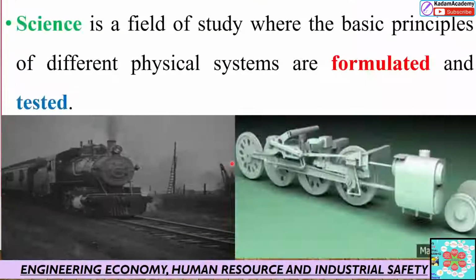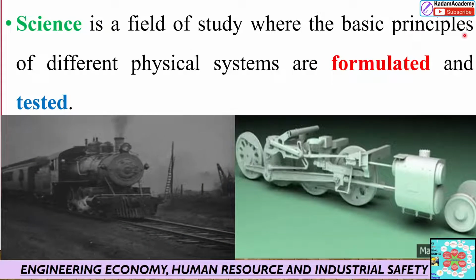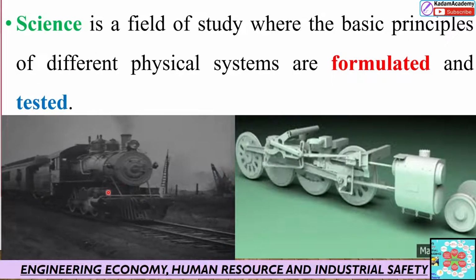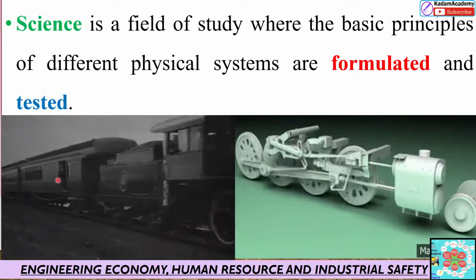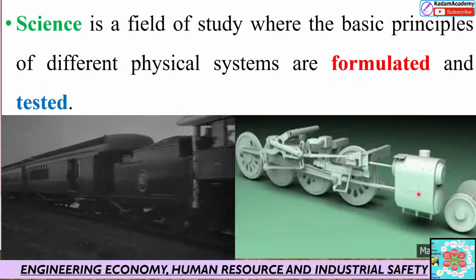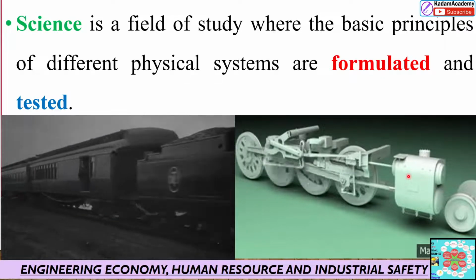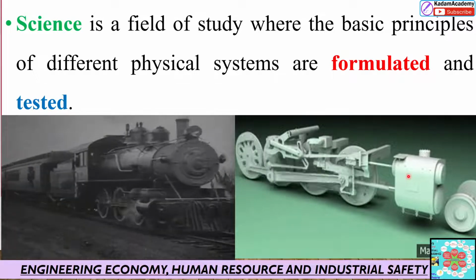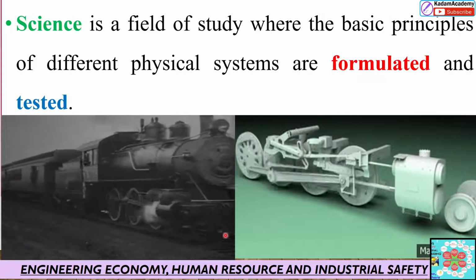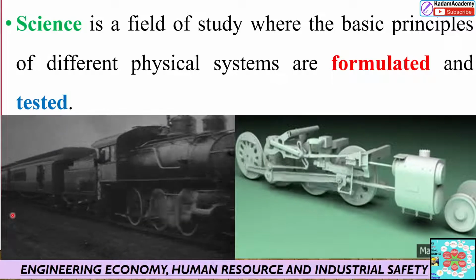Dear friends, now see, science is the field of study of the basic principles of different physical systems. You can watch in this video that the train is moving, but some principles work here. Energy is converted into heat, and the boiler generates steam power, which is converted into mechanical energy, and the train will run.